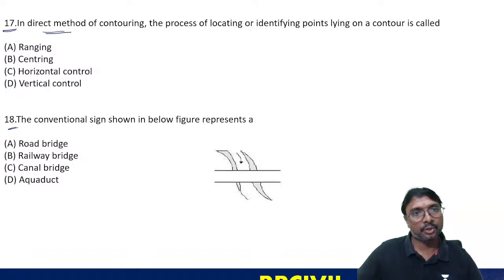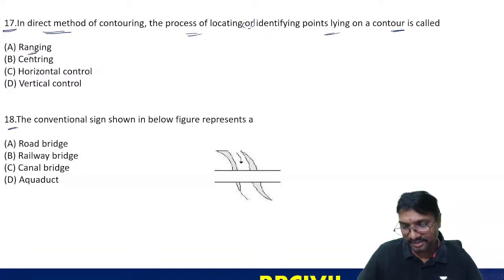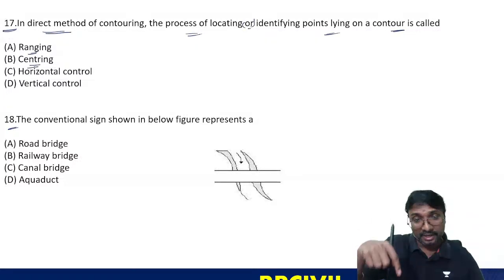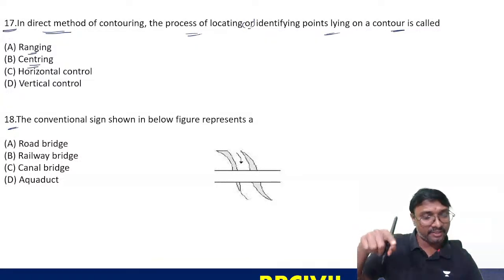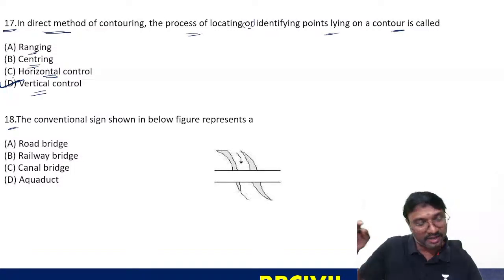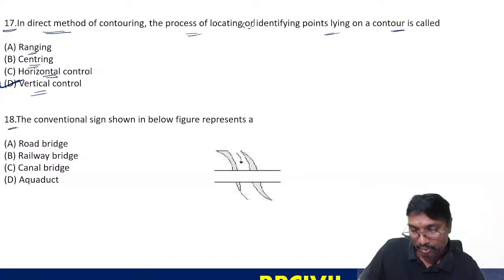In the direct method of contouring, the process of locating or identifying points lying on the contour line is called ranging. What is ranging? Ranging is locating the intermediate points between the main stations. Centering is keeping the center of the instrument exactly over the station point. Horizontal control, vertical control. So contouring and leveling come under vertical measurements, so it is a vertical control if you just observe.